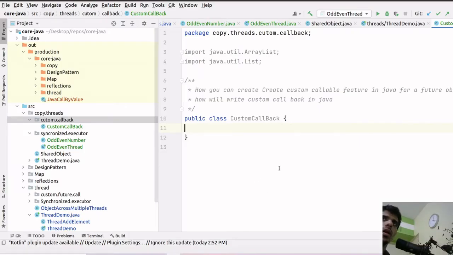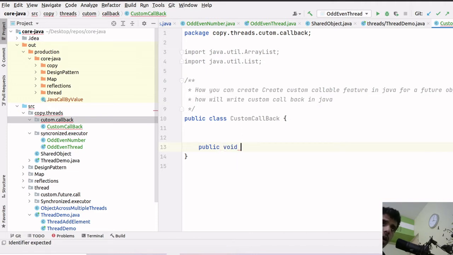The problem statement is we have to design our own custom callback mechanism in Java. If the JavaScript people will better understand what a callback is, in simple terms, if any process or execution is happening in a multi-threading environment, how can we wait for that response in the multi-threading. Let me first write public.